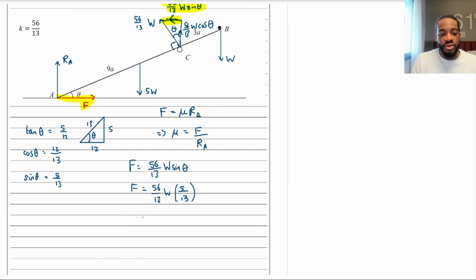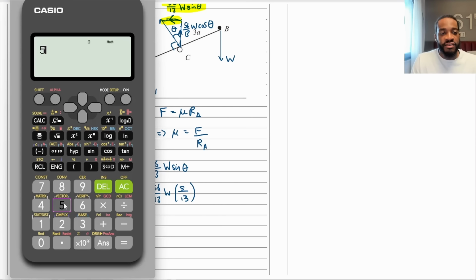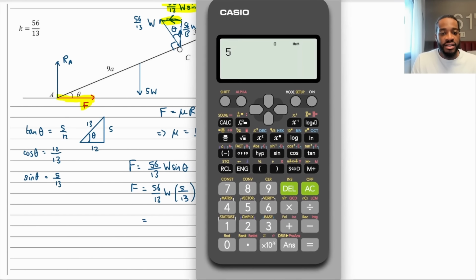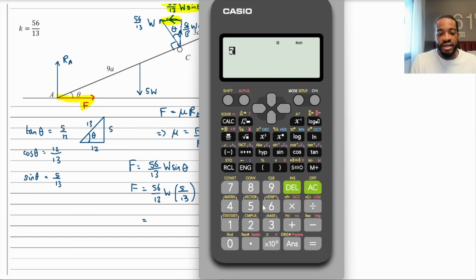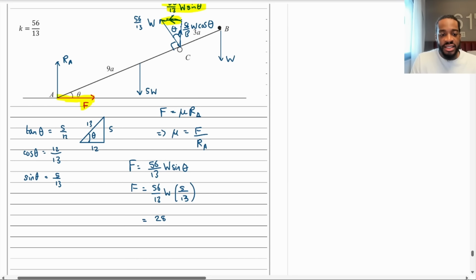So now what I'm going to do, let's plug in 56 over 13. Let me do it here. Yeah, you should be able to see that. 56 over 13 times 5 over 13. This is equal to, I know the bottom's 169, 280. Okay. So that means that I'm going to have 280 over 169 W is equal to my frictional force.